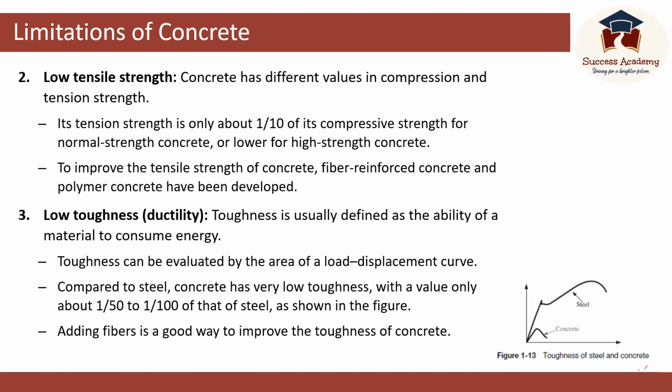When we consider the toughness of concrete or the ductility, it has a lower value as well. We can find the toughness or the ductility of a material by the stress strain curve. The area under the stress strain curve gives us the toughness or the ductility. As you see in this curve, when we compare with steel, concrete has a very less toughness, but also we can improve the toughness by adding fibers.